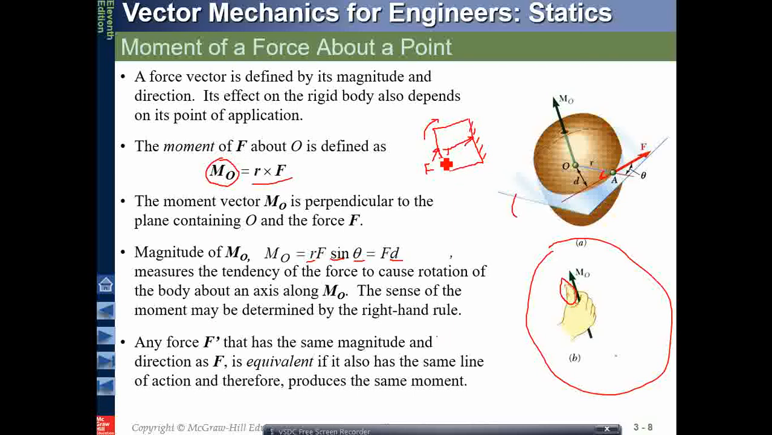If you can tilt the direction here like this, then this angle will be higher and your moment will be lower. Or you can put your force not here, actually here, then your moment will be lesser because the distance is lesser. The distance r is less than the actual, so the moment will be lesser.